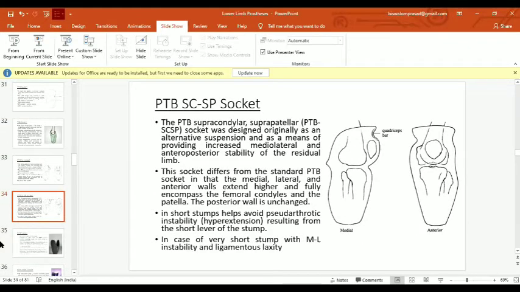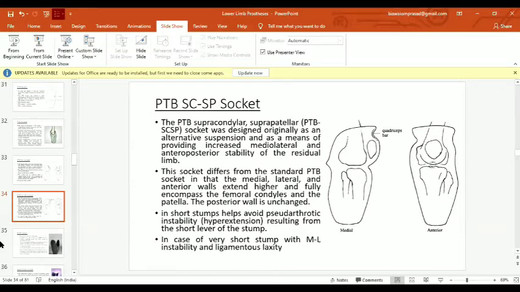So what is the PTB SC and SP socket? It is the supracondylar and suprapatellar extension of the trimline. It is generally prescribed in case of short stumps where pseudoarthritic instability is there, like hyperextension or genu recurvatum, or a very short stump with medial lateral instability or ligamentum laxity. In that case, we can prescribe this socket.